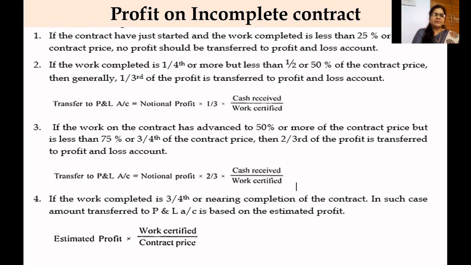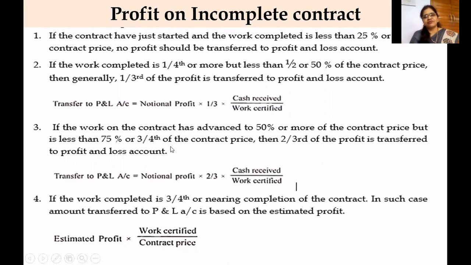And if work completed is 1/4 or more but less than half of the contract price, so if 1 lakh is the contract price and work completed is 25,000 or more but less than 50,000, then 1/3 of notional profit is transferred to the P&L account.